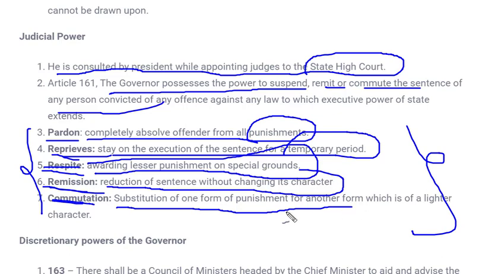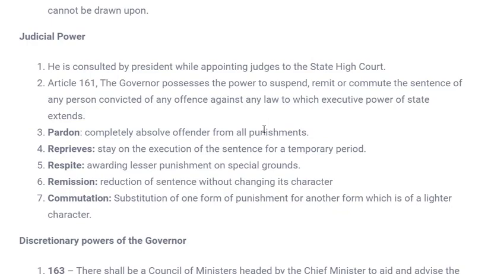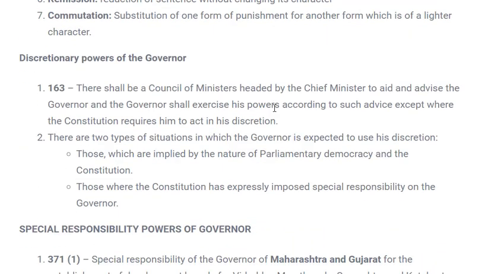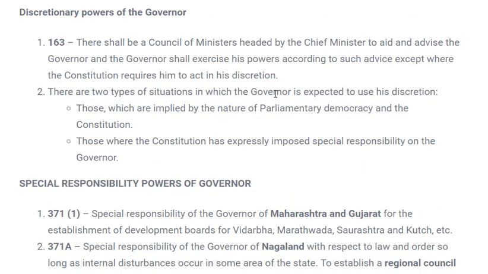Next is commutation, substitution of one form of punishment for another form. Commutation simply means that if someone has got the punishment of hanging till death, that punishment can be converted to life imprisonment. This comes under commutation.